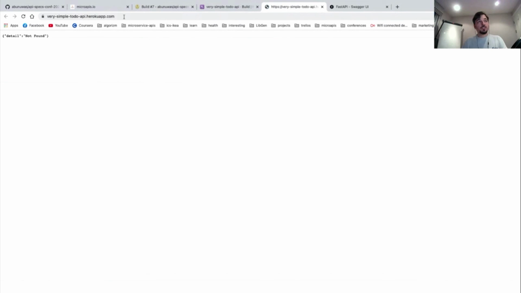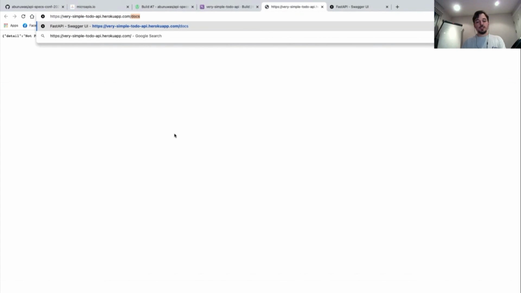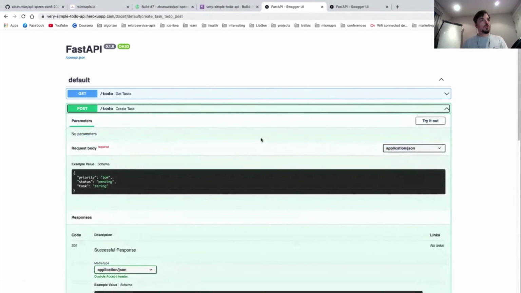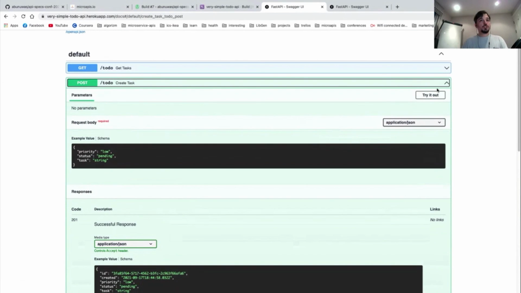The base URL doesn't contain anything because we haven't defined anything for the plain URL of the server. But if we visit the documentation endpoint, we get a Swagger UI display of the API that we built using the FastAPI framework for Python. Through here, we can test all the endpoints to make sure they're working correctly.